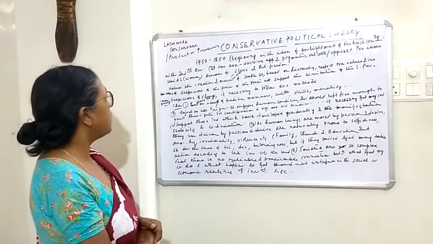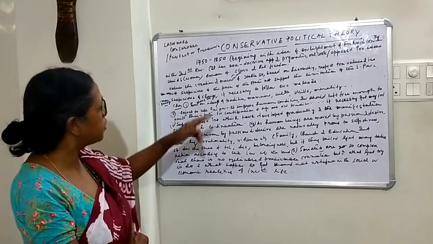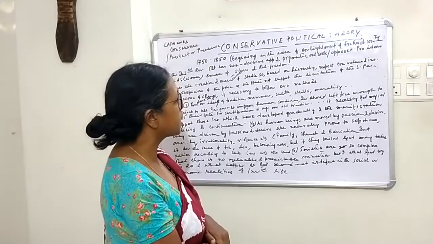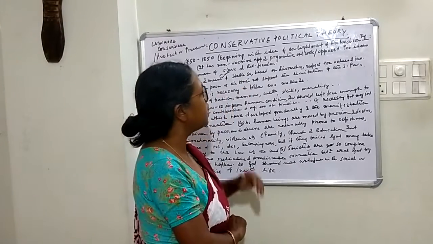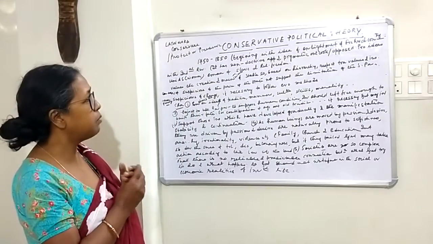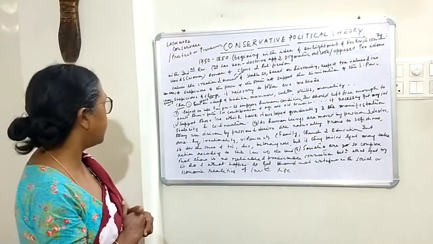They did not support the system of women's franchise. They were not in favor of the emancipation of slaves, that is, the reformation of slavery. They were not in favor of religious freedom, etc. So anything which is conservative, which is traditional, they are very much interested in keeping intact.